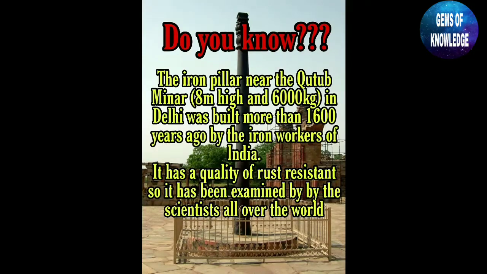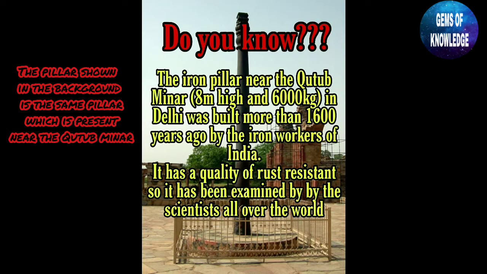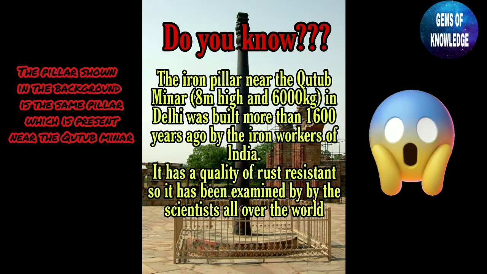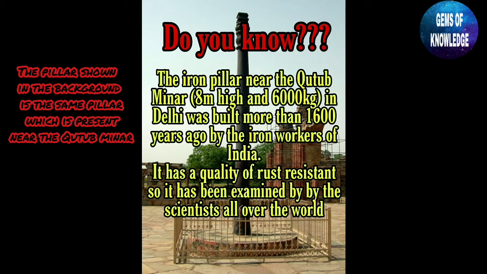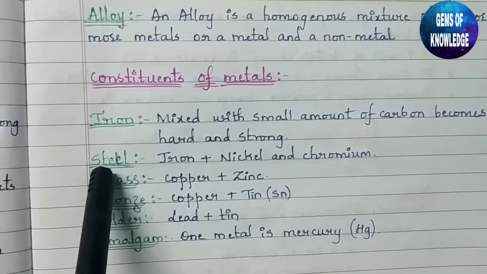Do you know this? There is an iron pillar near the Qutub Minar which is 8 meters in height and 6,000 kgs. It is present in Delhi and it was built more than 1,600 years ago by the iron workers of India. It has a special quality of rust resistance, so it has been examined by scientists all over the world just to know the quality of its rust resistance.